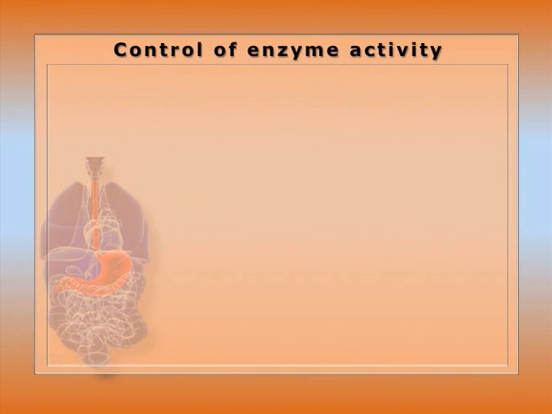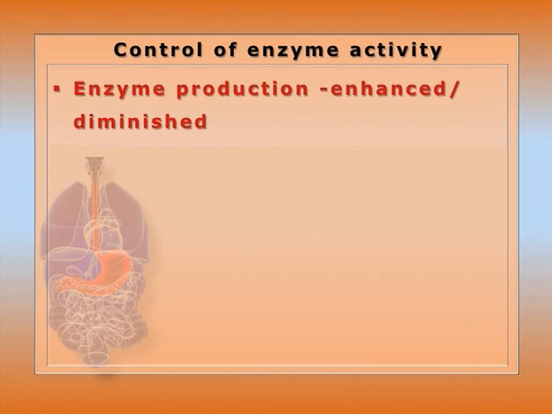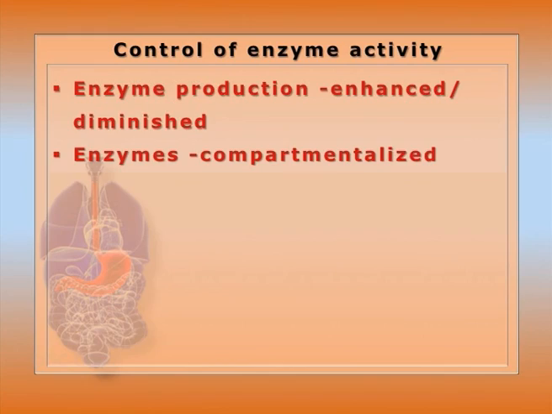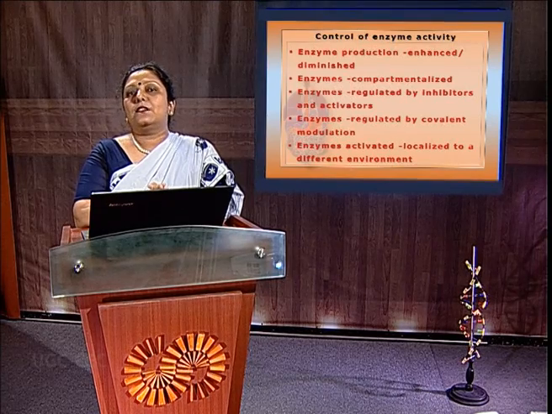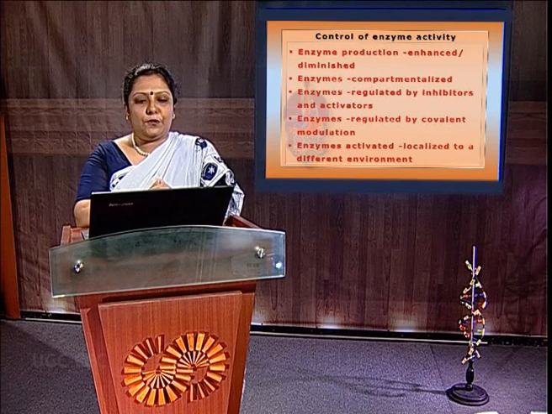Control of enzyme activity. Enzyme activity can be controlled at the production level, that can be enhanced or diminished. As we know, beta lactamase is synthesized within the bacteria only in the presence of penicillin. Enzymes can be compartmentalized. As we know, the fatty acid synthase enzyme sets are located within the cytosol, but the fatty acid oxidation, beta oxidation enzymes are located within the mitochondria.